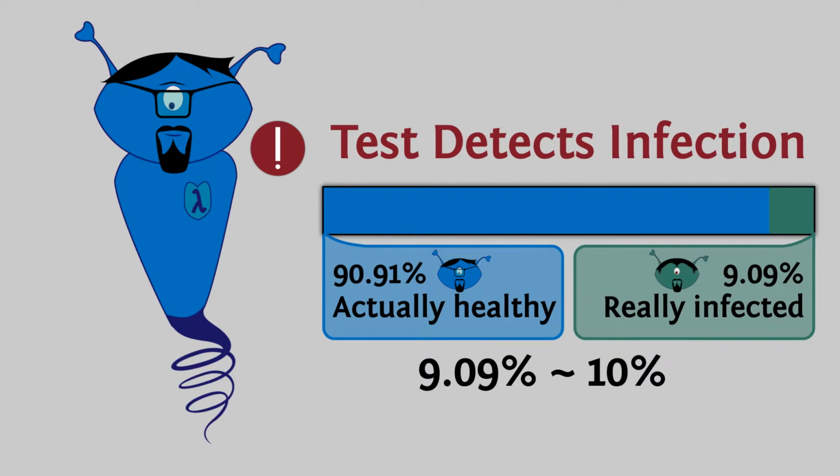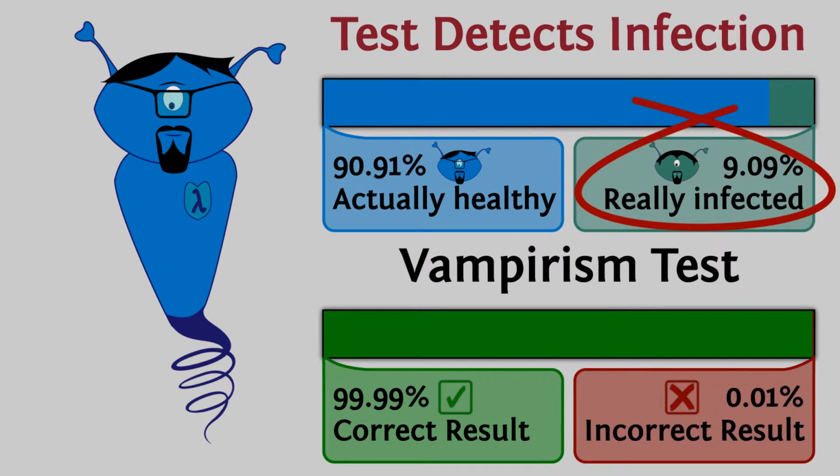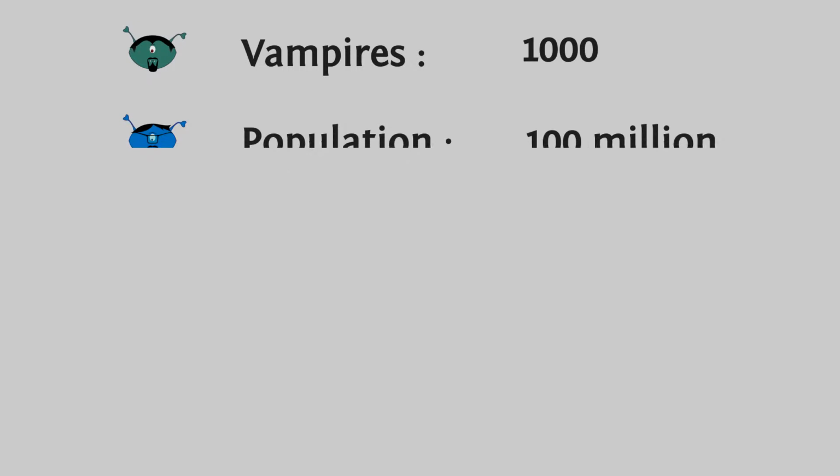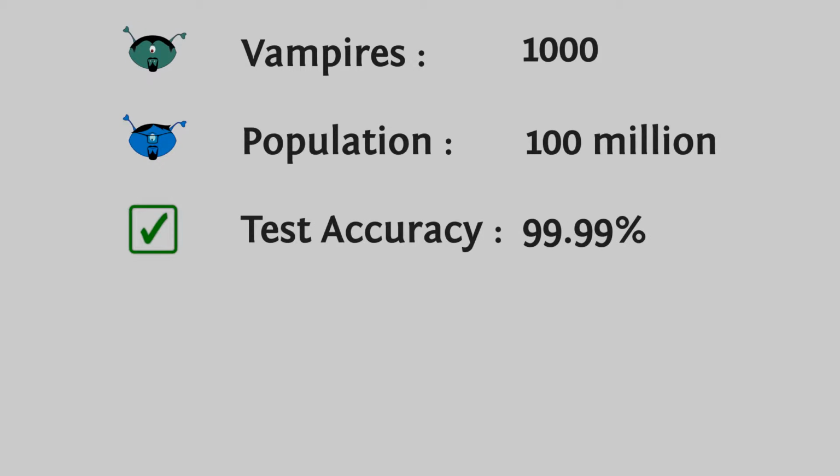If you guess that Lambda actually has a less than 1 in 10 chance of being sick, congratulations. Wait, what? How can such a highly accurate test produce such vague results? Let's find out. What do we know? We know how many people usually get vampirism in Lambda's country, how many people live there otherwise, and how good the test is. But that's not what Lambda cares about.